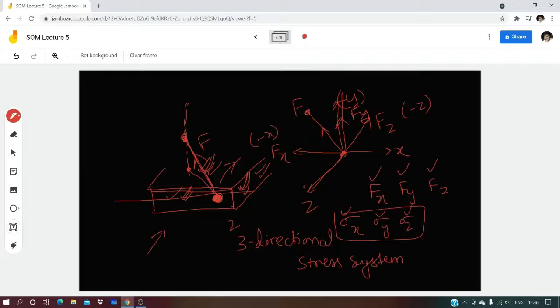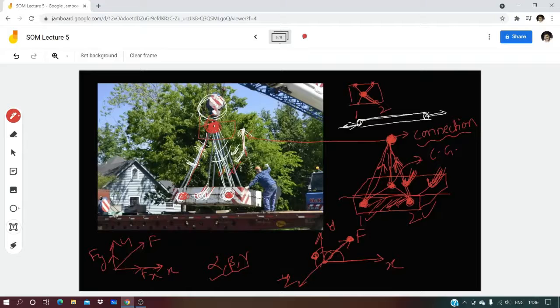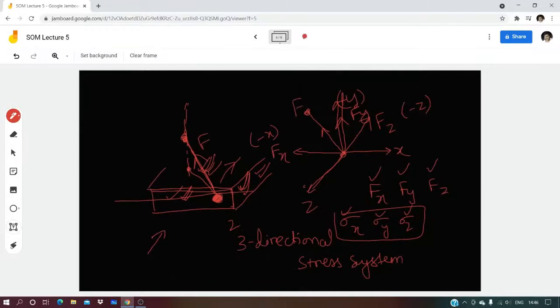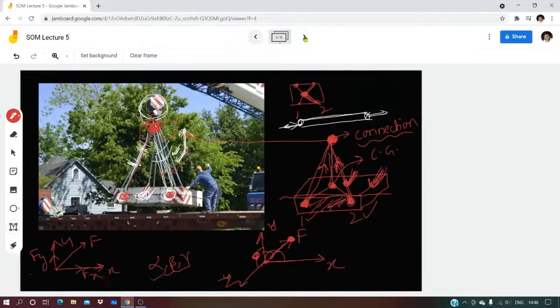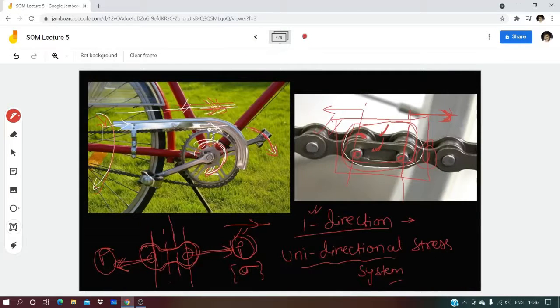So what do you see here? Here we have seen one example from which we got a 3-dimensional, or 3-directional, stress system. And in the previous simple one, the bicycle example, it was unidirectional.